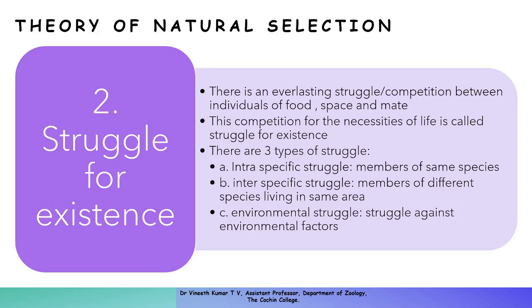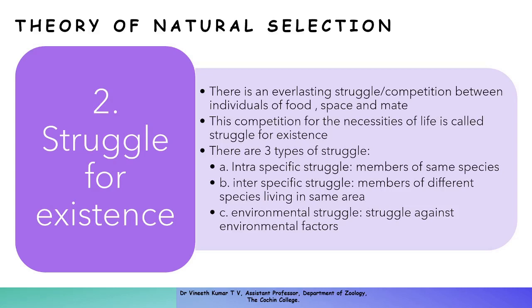Apart from this intraspecific struggle, because in nature all organisms coexist, organisms might share the same food and the same shelter.